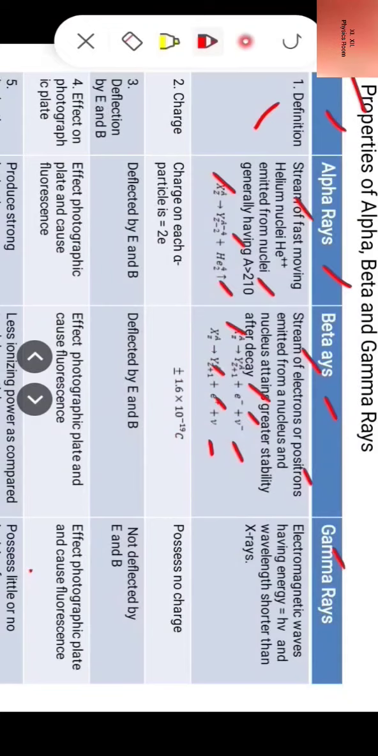And what are gamma rays? Gamma rays are electromagnetic waves having energy equal to h nu and wavelength shorter than X-rays. So this is how we define the three rays.